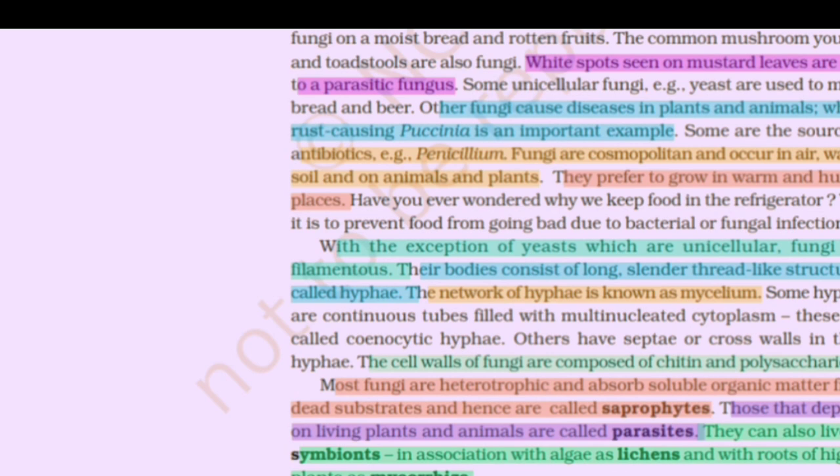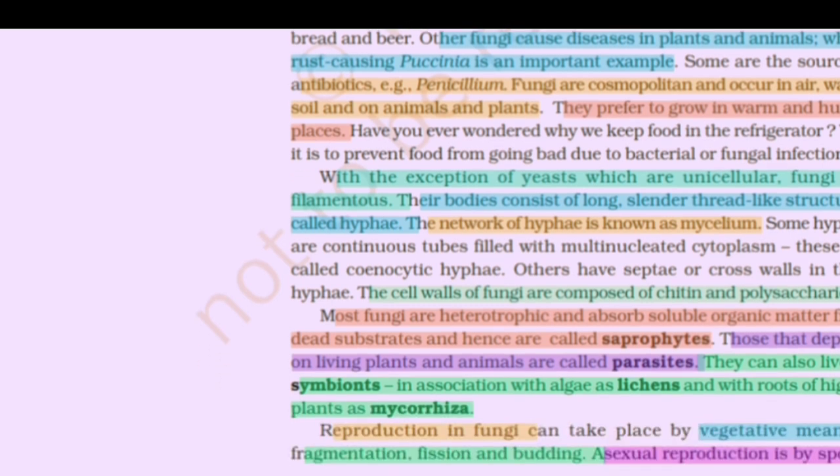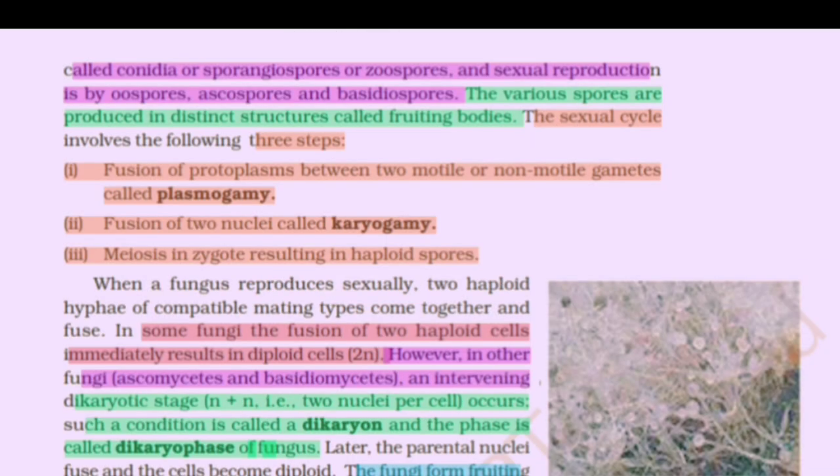Most fungi are heterotrophic and absorb soluble organic matter from dead substrates and hence are called saprophytes. Those that depend on living plants and animals are called parasites. They can also live as symbionts in association with algae as lichens and with roots of higher plants as mycorrhiza. Reproduction in fungi can take place by vegetative means: fragmentation, fission, and budding. Asexual reproduction is by spores called conidia, sporangiospores or zoospores, and sexual reproduction is by oospores, ascospores, and basidiospores.